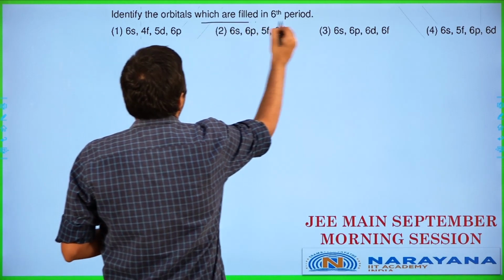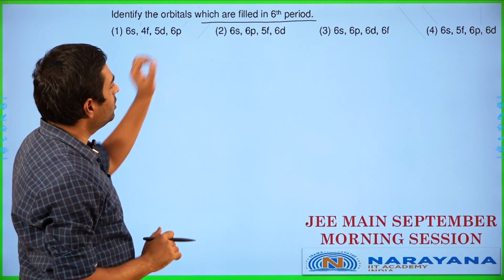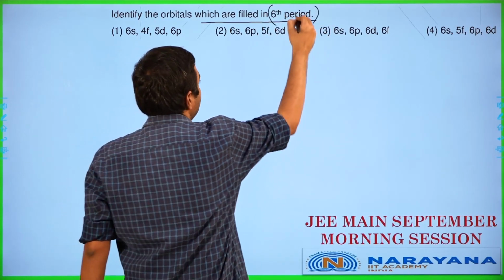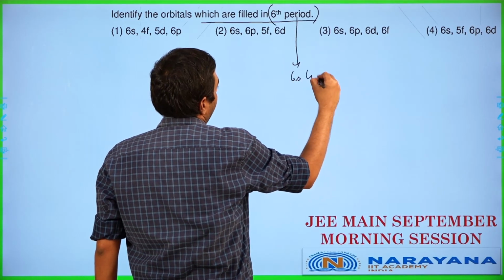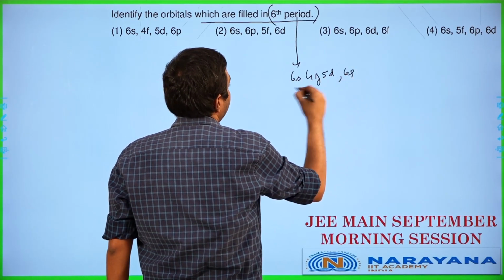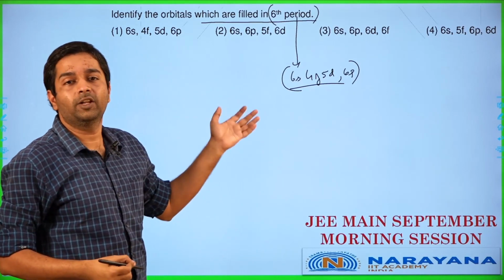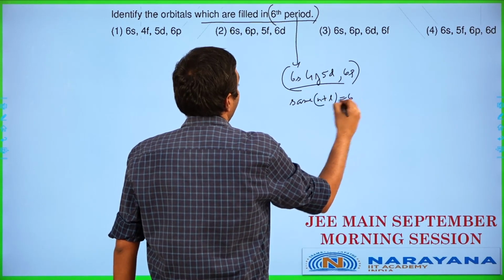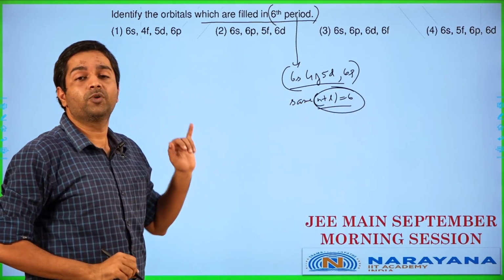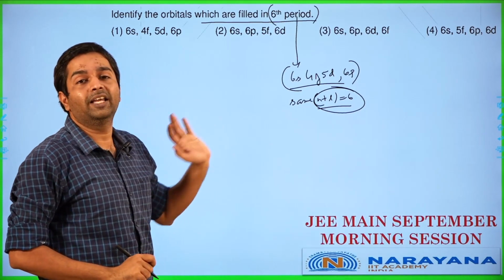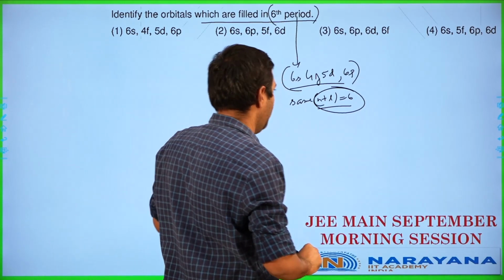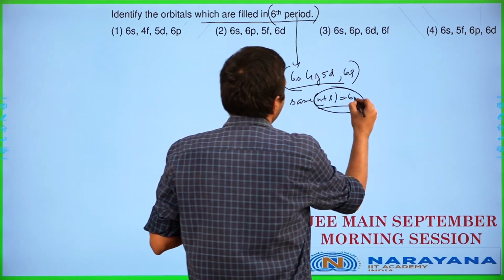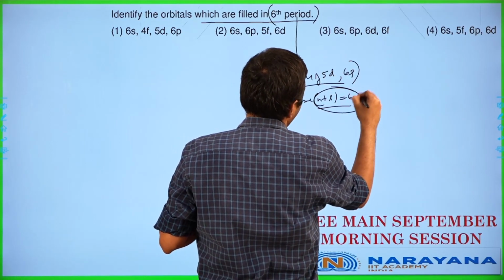Identify the orbitals which are filled in the 6th period. So they are asking which orbitals are filled in the 6th period in this particular case here. What are going to be filled is fairly simple. We'll end up having 6s, 4f, 5d and 6p. This is a straightforward question where you will end up having anything which is going to be having the same n plus l value. That is, the 6th period will have anything which has an n plus l value of 6 getting filled up over here. So when n plus l is going to be equal to 6, they will end up getting filled up. So fairly straightforward. 6 and not 6 alone, 6 and 7.